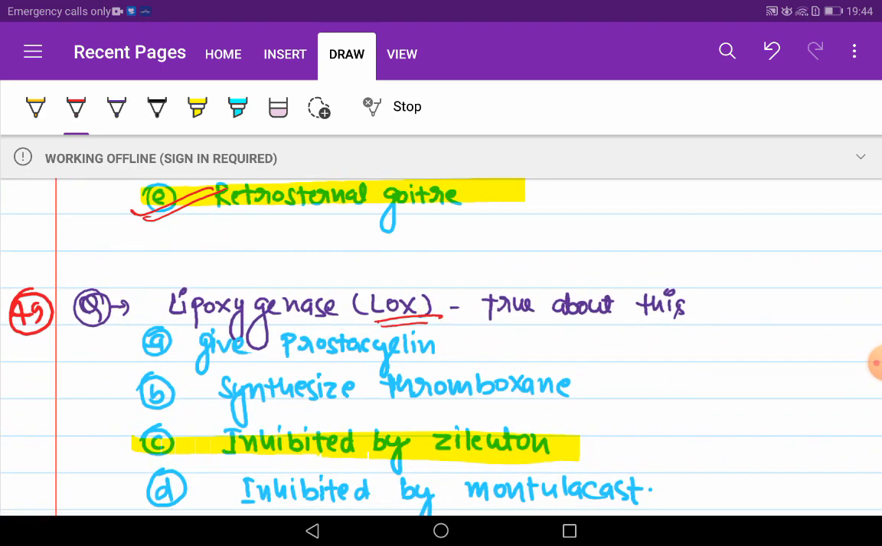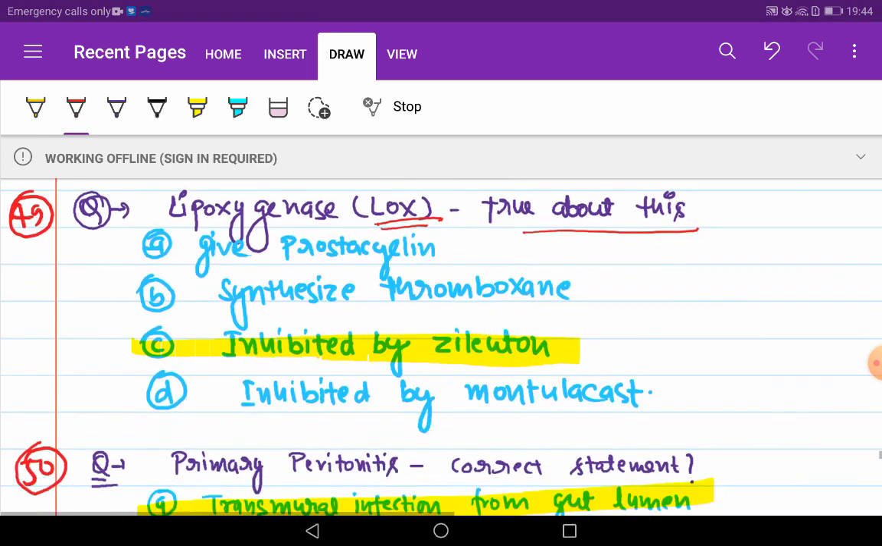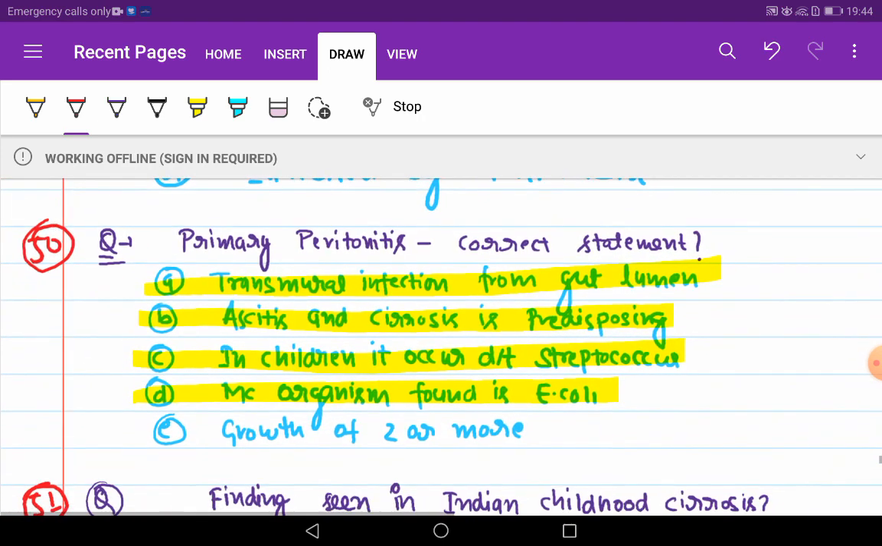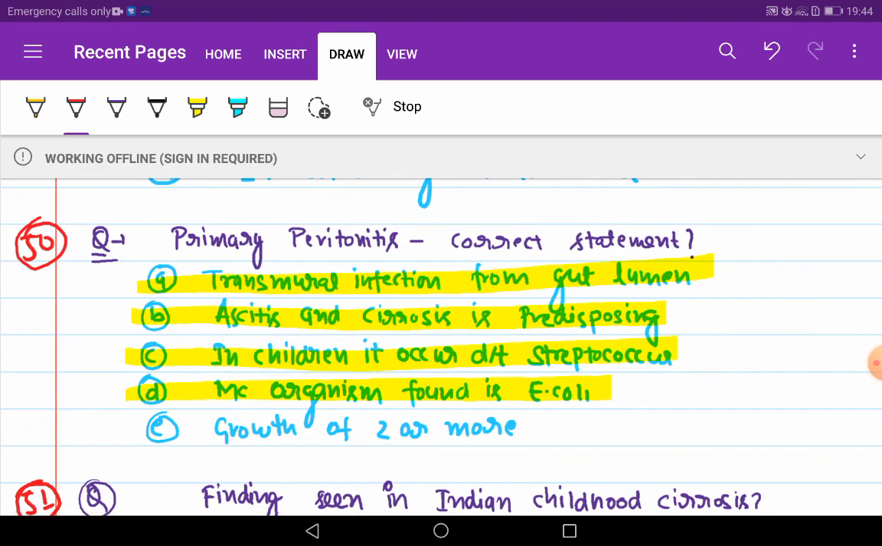Lipoxygenase, leukotrienes. True about this. Inhibited by zileuton. Primary peritonitis. Correct statement. Transmural infection from gut lumen. Ascites and cirrhosis is a predisposing factor. In children it occurs due to streptococcus. Most common organism found is E. coli.